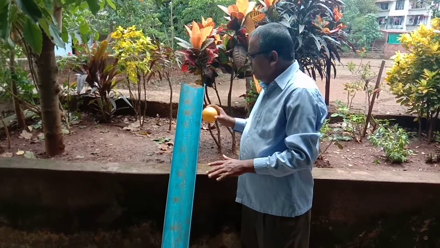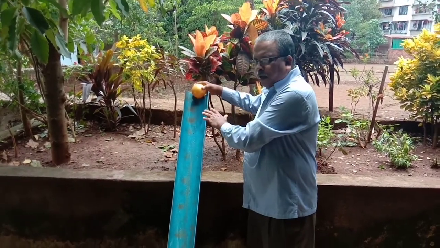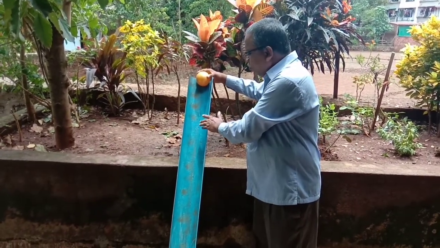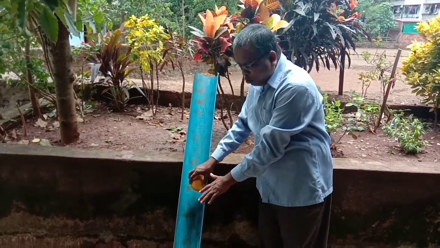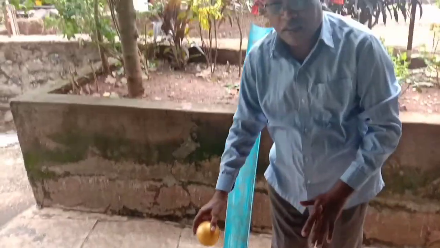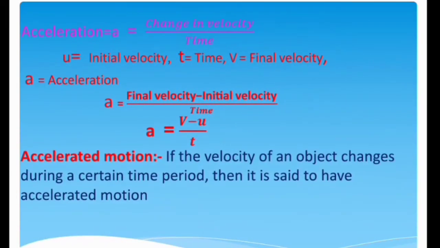As the ball rolls down along the channel, its velocity is different at different points. Initially, it is 0. Later, it goes on increasing nearly uniformly. You must have all played on a slide in a park. You know that while sliding down, the velocity is less at the top. It increases in the middle and becomes zero toward the end.